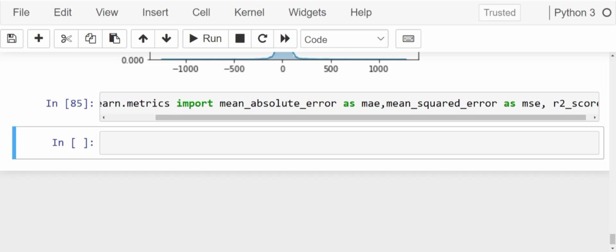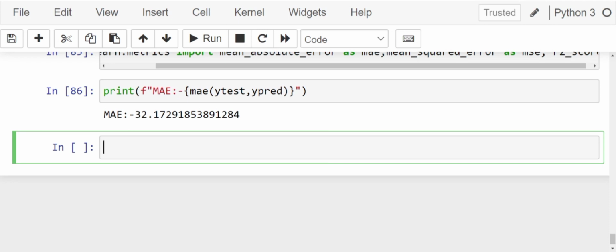First, we'll find the mean absolute error. How do we write it? print f MAE, MAE of y test, y pred. Our mean absolute error is 32 units. It's not very much, but it is still quite a lot of error in our data.